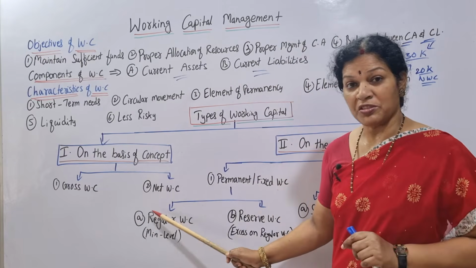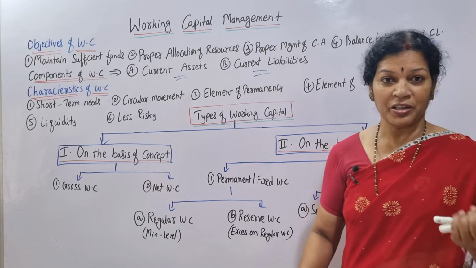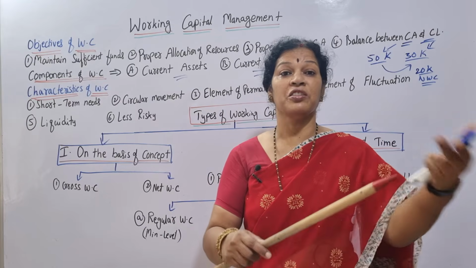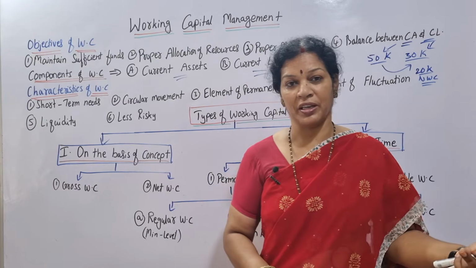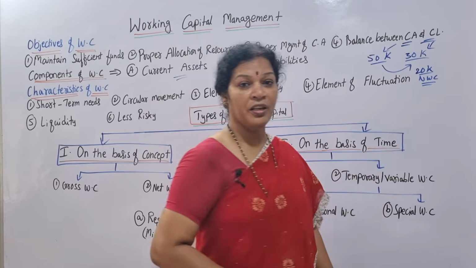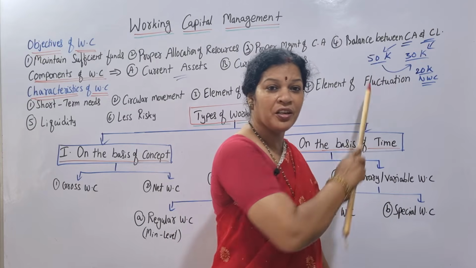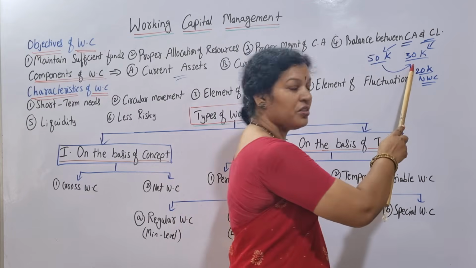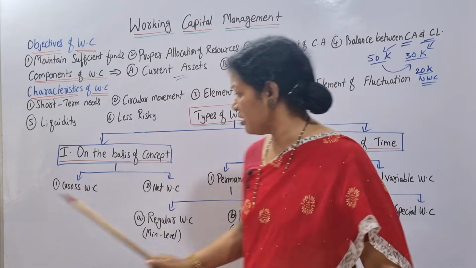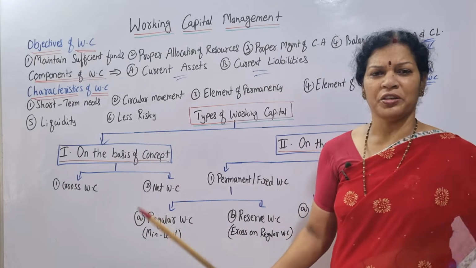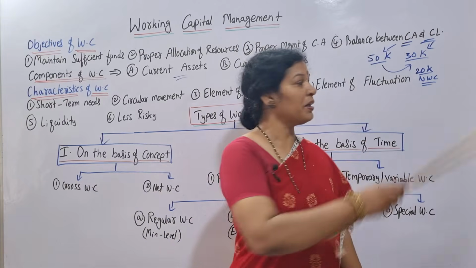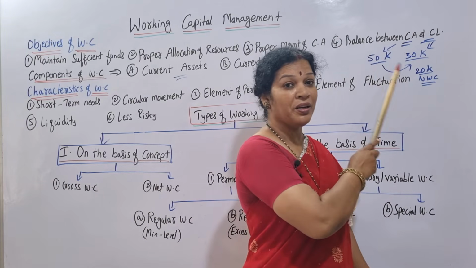Second one on the basis of concept is net working capital. Net working capital means the excess of current assets over the current liabilities. Whatever excess you have over the current liabilities, that is net working capital. Here current assets we have 50k, current liabilities are 30k. How much excess is there in current assets? 20,000 extra compared to this 30,000. So 20,000 is the net working capital. Only 2 points you have to remember on the basis of concept. Gross working capital, net working capital. What is gross working capital? 50k. What is net working capital? 20k.